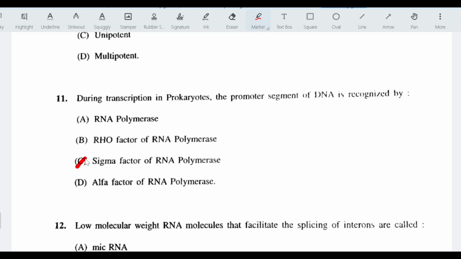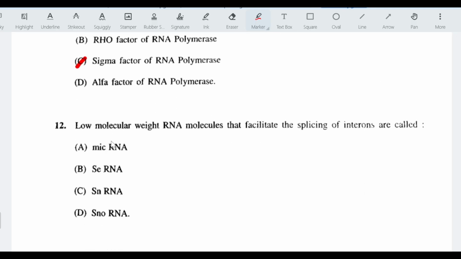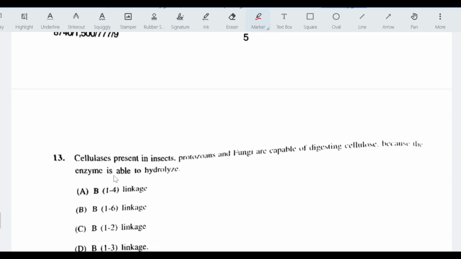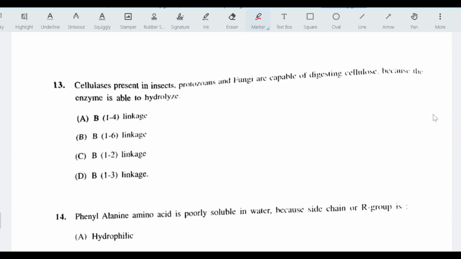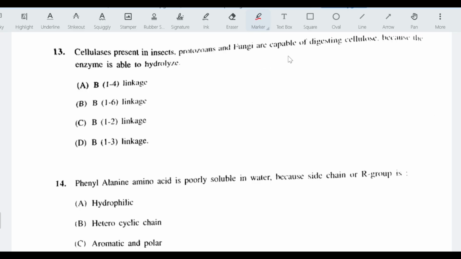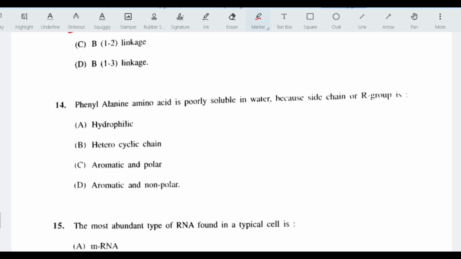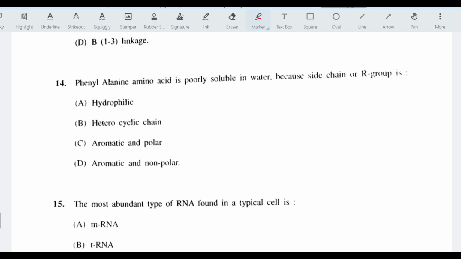of RNA polymerase. 12th question, low molecular weight RNA molecules that facilitate the splicing of introns are called snRNA, small nuclear RNA. 13th question, cellulases present in insects, protozoans and fungi are capable of digesting cellulose because their enzyme is able to hydrolyze beta-1,4 linkage. 14th question, phenylalanine amino acid is poorly soluble in water because side chain or R group is aromatic and non-polar.